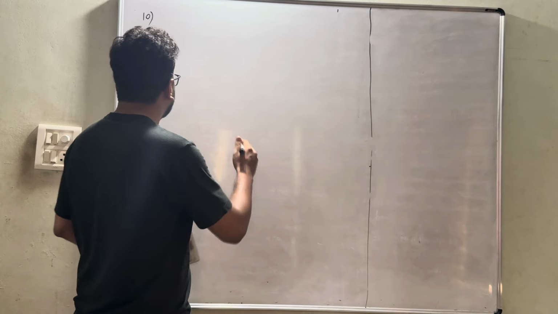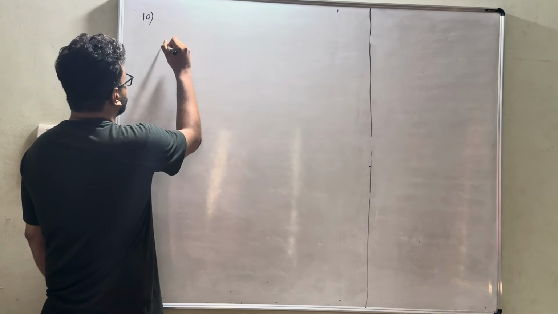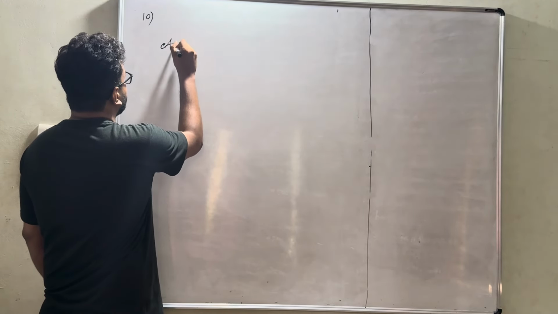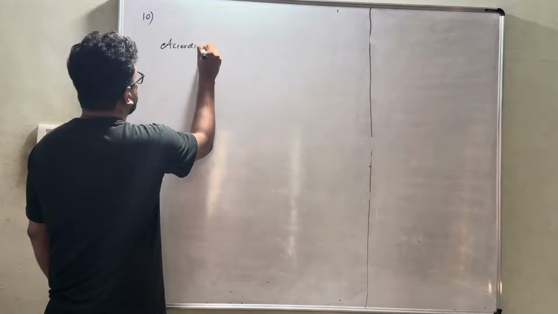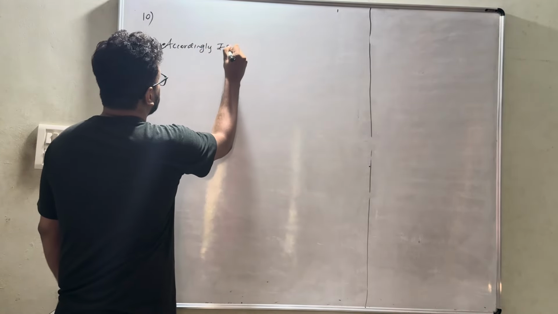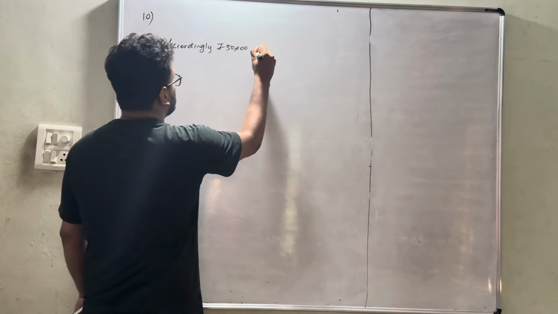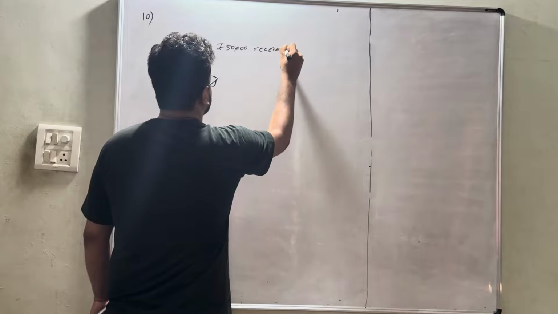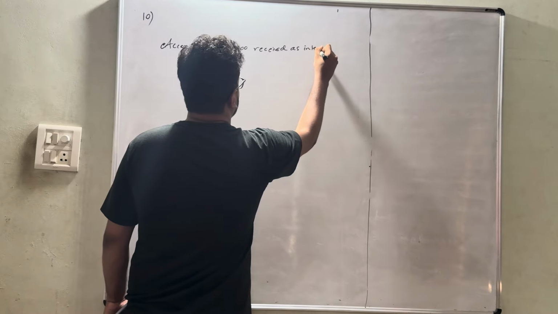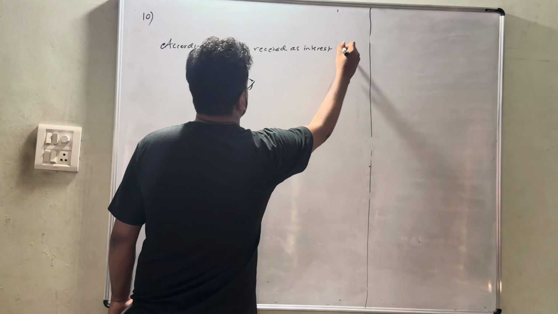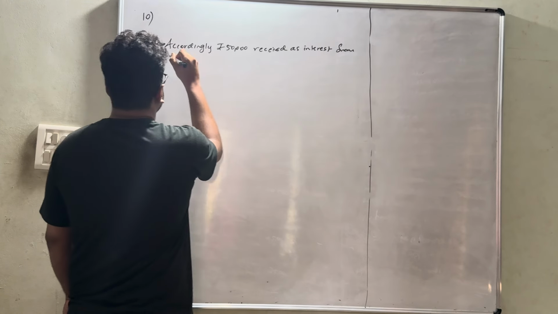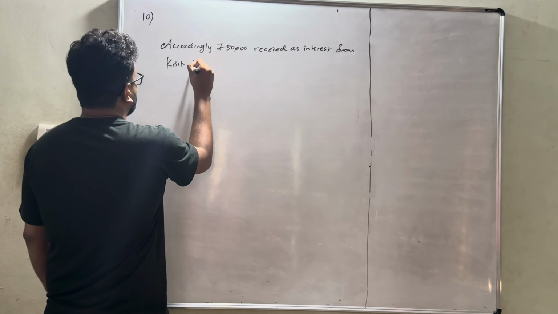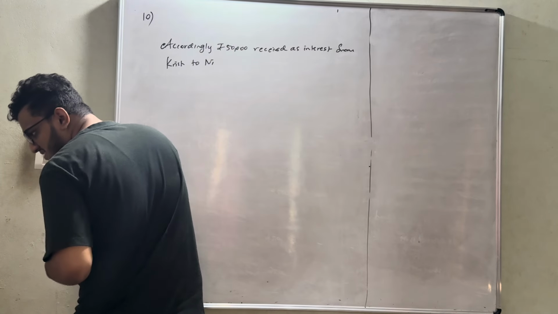Make sure you read it. Accordingly, first part. Accordingly, rupees 50,000 received as interest from Krish to Nisha. I think it's Nisha.